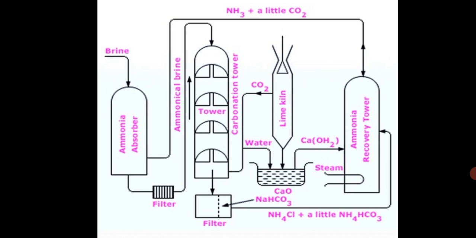In this way, potassium carbonate cannot be prepared by the Solvay process. It's very simple. Unlike sodium bicarbonate, which is sparingly soluble in water, potassium bicarbonate is fairly soluble in water. Thus, when carbon dioxide is passed through ammoniated brine, sodium bicarbonate gets precipitated, while potassium bicarbonate does not get precipitated when carbon dioxide is passed through an ammoniated solution of potassium chloride. Hence, potassium carbonate cannot be prepared by the Solvay ammonia process.